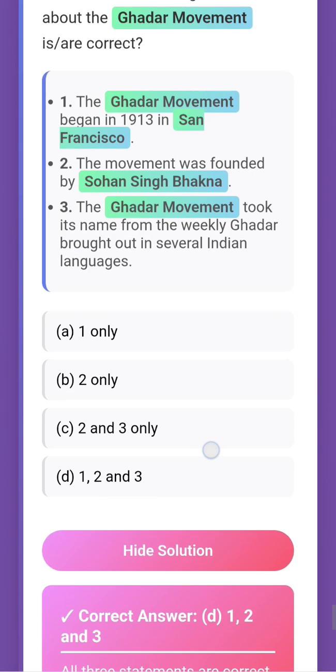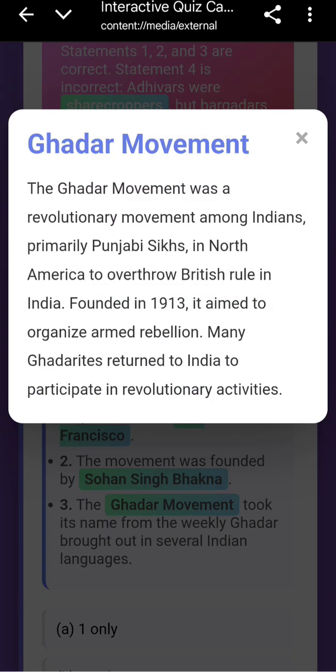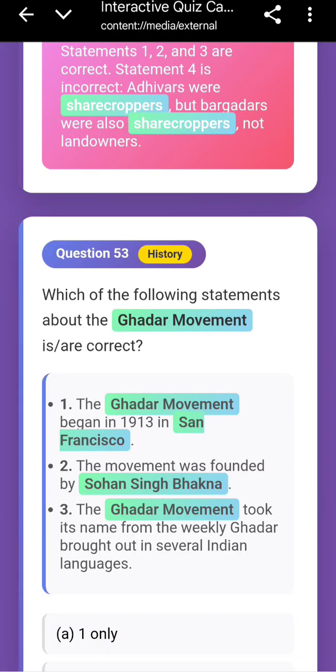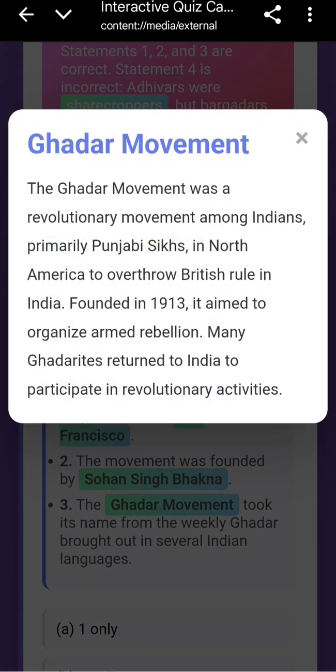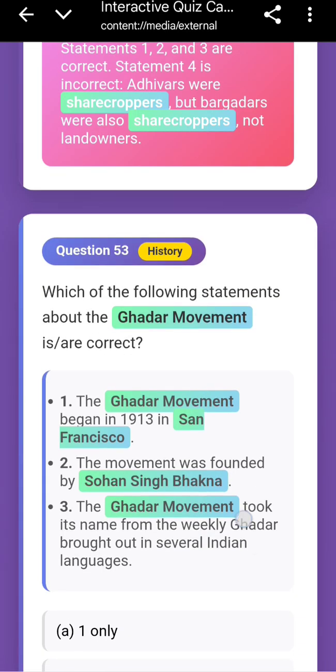So 1, 2, 3. Now we'll check some definitions. The Ghadar movement was a revolutionary movement among Indians, primarily Punjabi Sikhs, in North America to overthrow British rule in India. Founded in 1913, it aimed to organize armed rebellion, and many Ghadarites returned to India to participate in revolutionary activities. And Sohan Singh Bhakna, we know that.